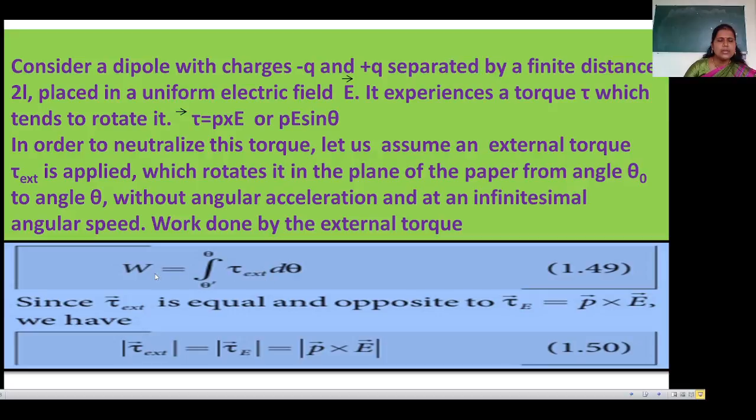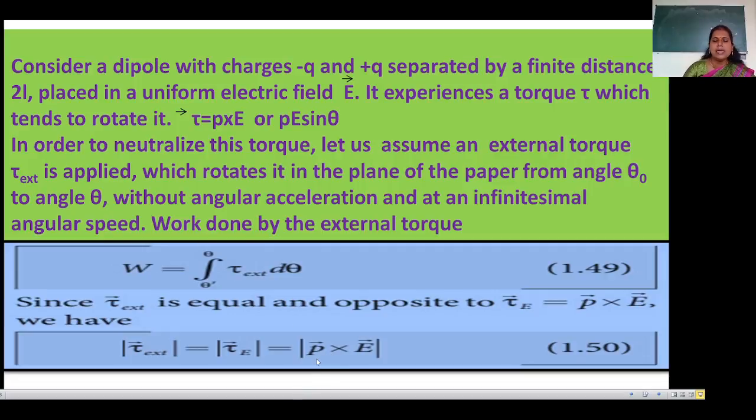Now the work done, W, is equal to the integration over theta of the external torque d theta. Since the external torque is equal and opposite to the torque, what is it? It is vector P cross vector E. So we can write that the external torque is equal to vector P cross vector E.